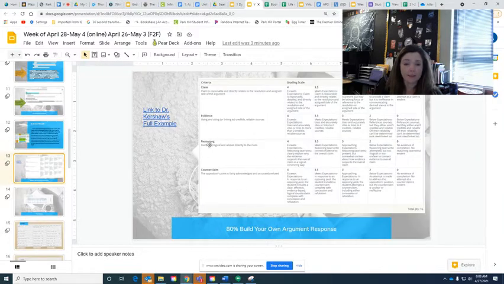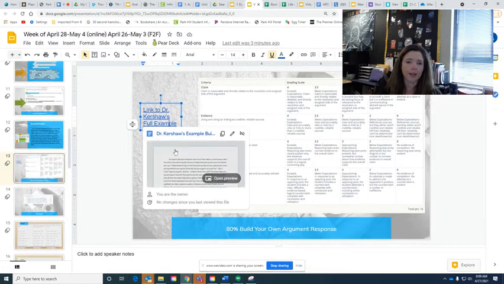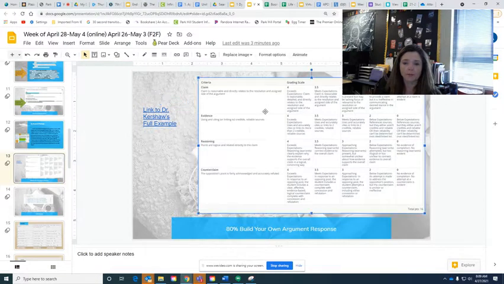So this is the scoring guide. You will see this on both the discussion boards. And then I did put in here my full example of my claim and counterclaim, so that if you want to go back and look at it, you can. Each section is worth 4 points: 4 points for the claim, 4 points for the evidence with your citations, 4 points for your reasoning, and 4 points for the counterclaim, so that you are accurately refuting somebody else's claim.